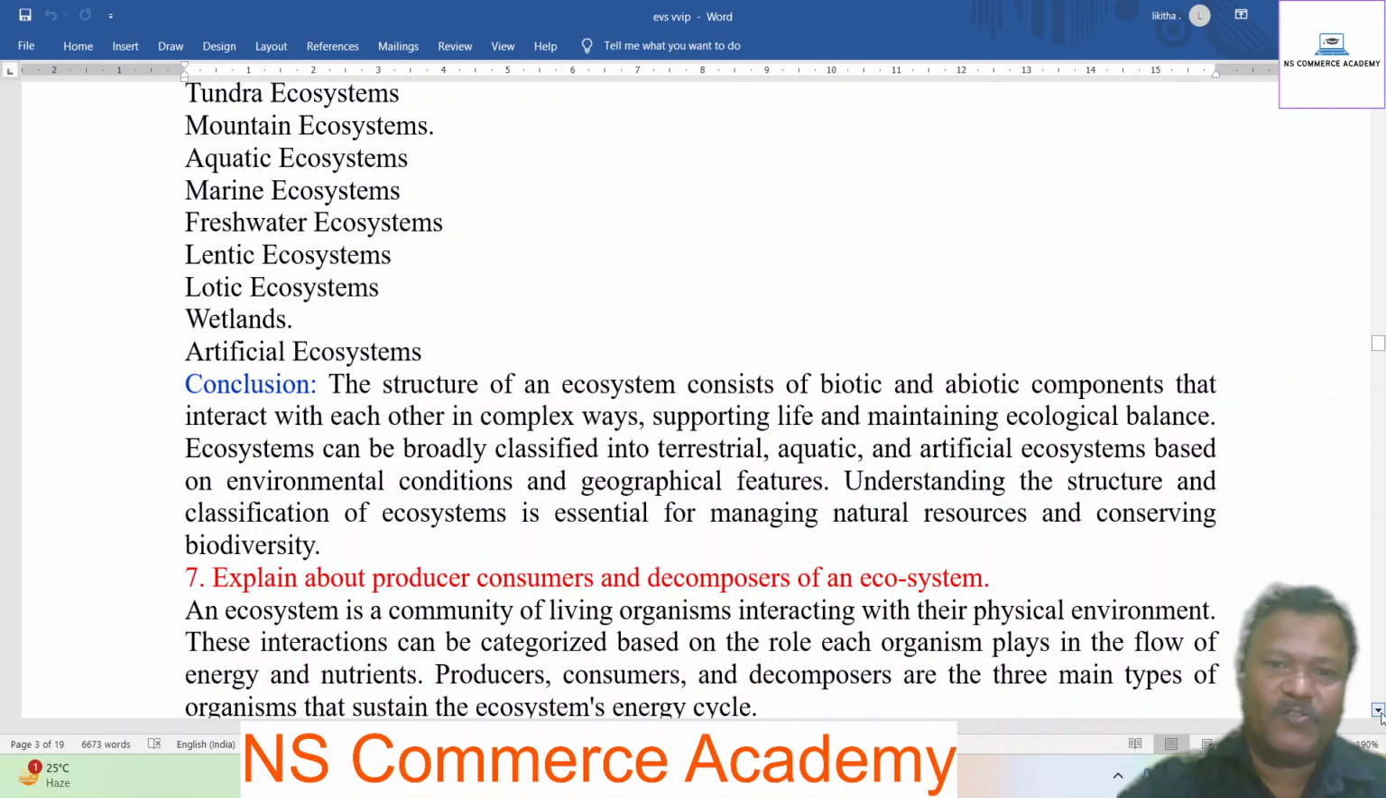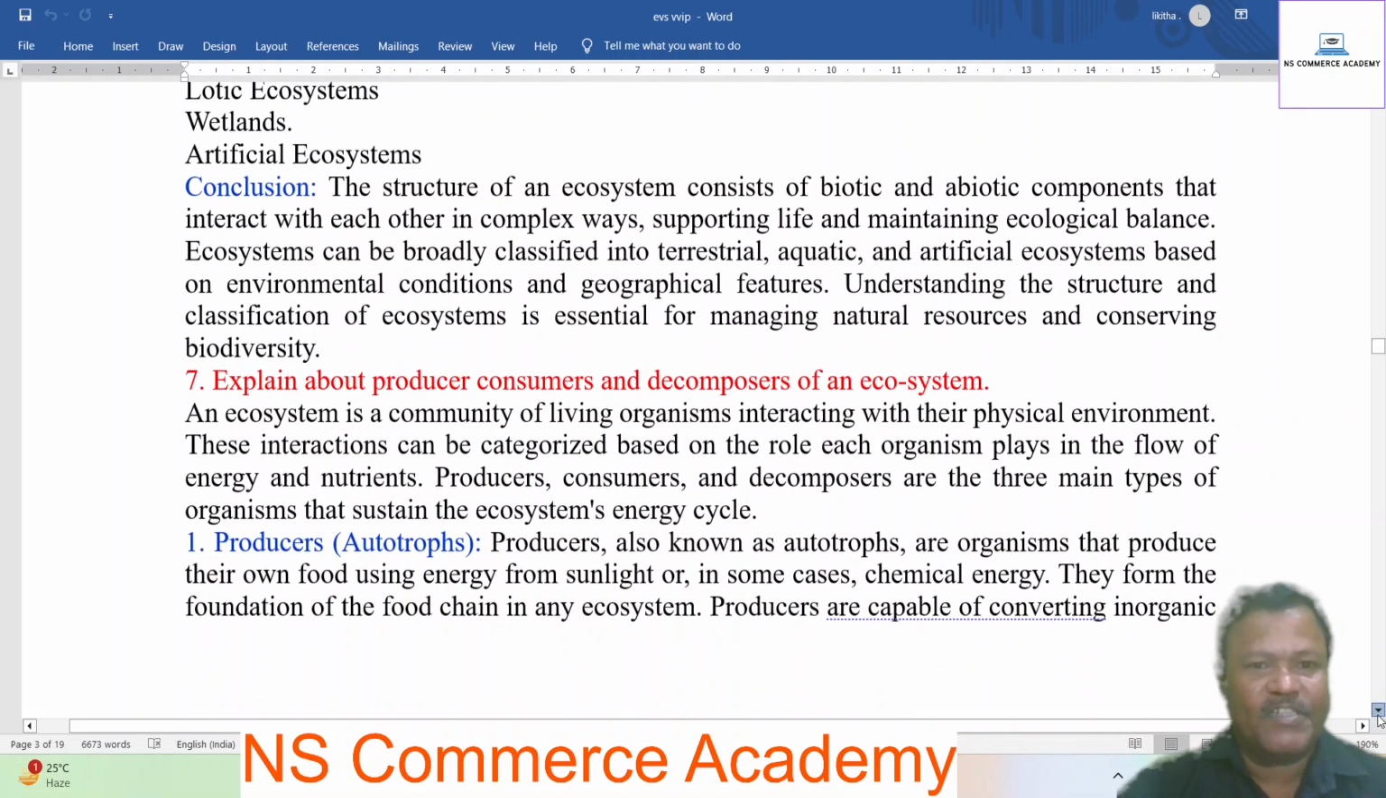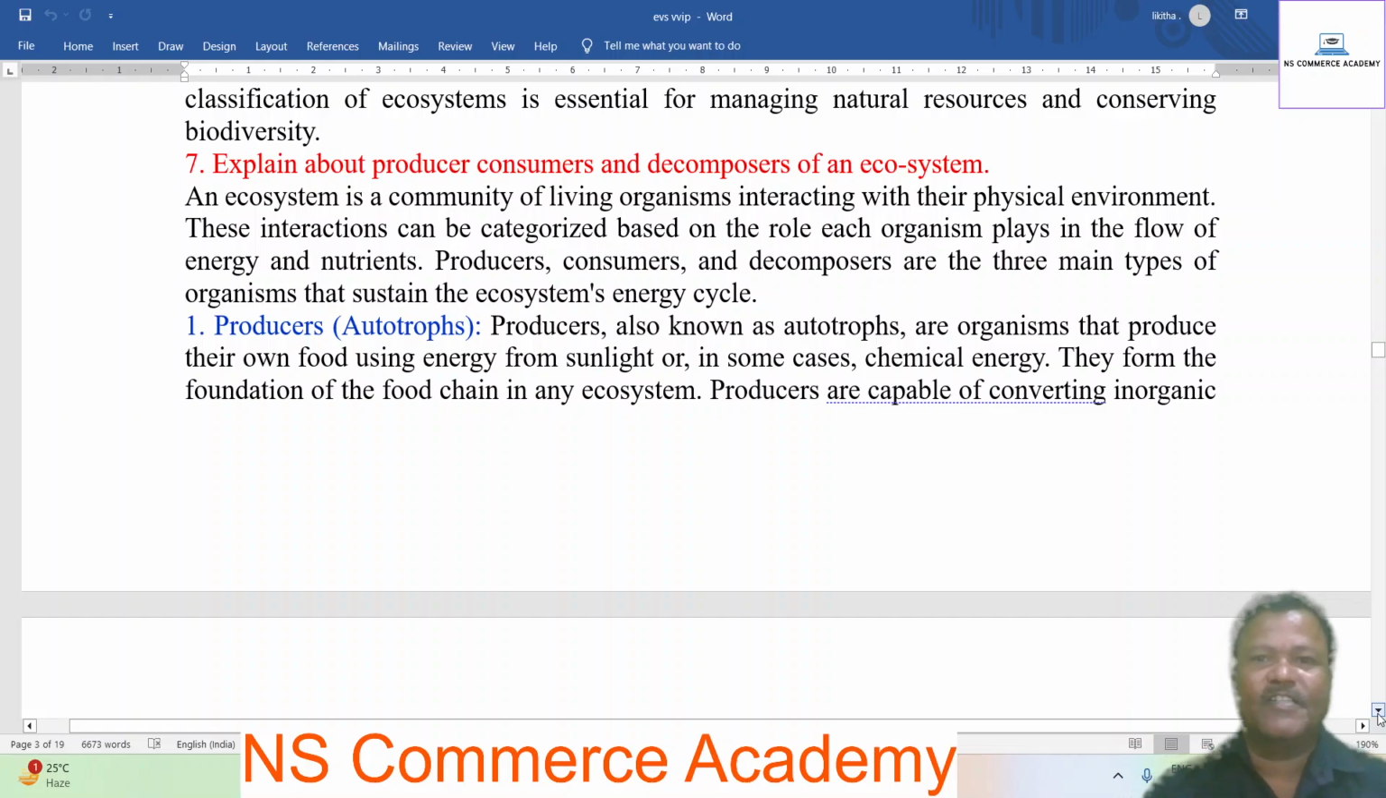Explain about the producers and decomposers of an ecosystem. An ecosystem is a community of living organisms interacting with their physical environment. These interactions can be categorized based on the role each organism plays in the flow of energy and nutrients. Producers, consumers, and decomposers are the three main types of organisms that sustain ecosystem energy.